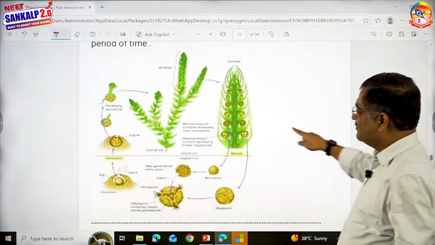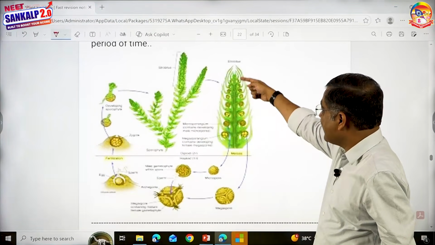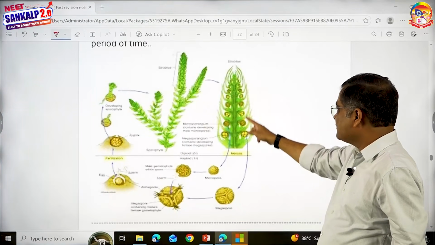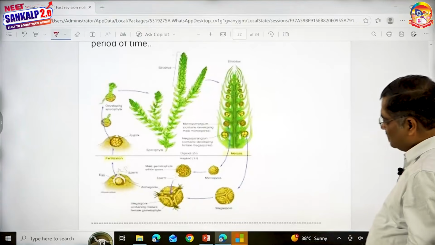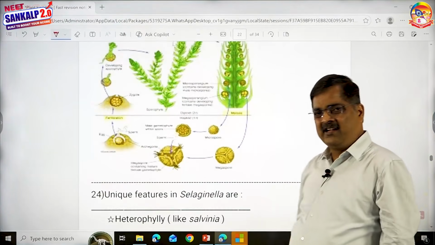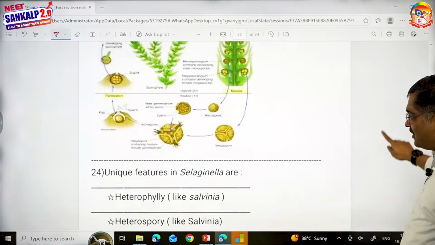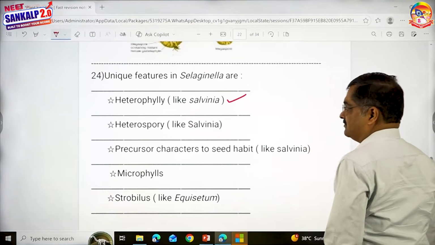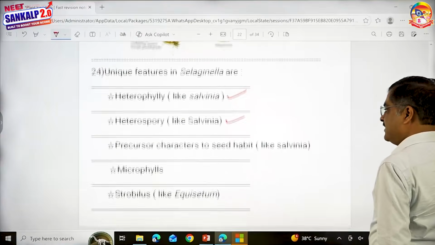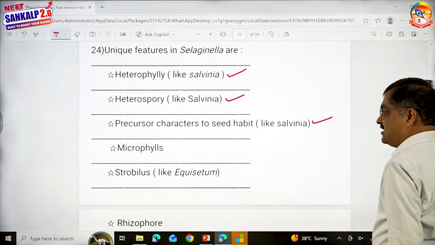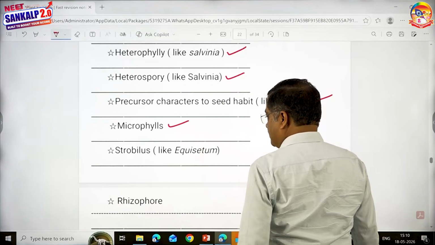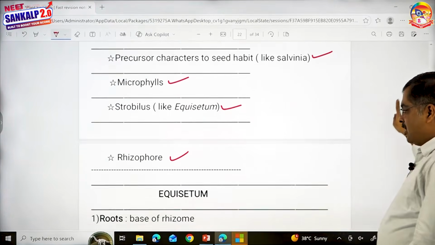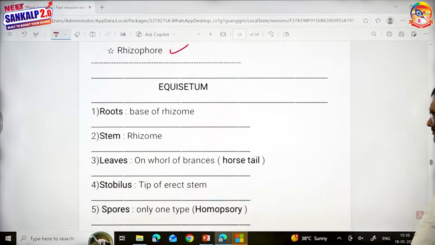Children, this is the diagram of the sporophyte. This is the strobilus I was talking about. This is the megasporophyll, microsporophyll, megasporangium, microsporangium, and all this you know. This diagram looks a little dull and dim, I'm sorry for that. Unique features of Selaginella: heterospory, yes. Precursor characters to seed habit, yes. Microphylls, yes. Strobilus like Equisetum, yes. Rhizophore, yes.